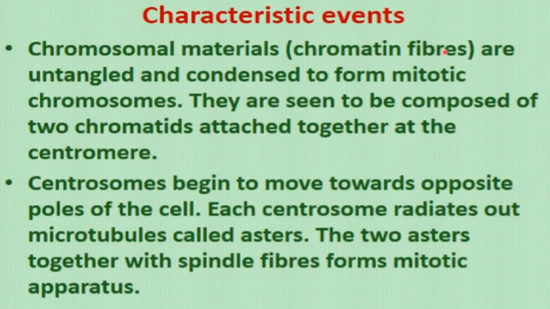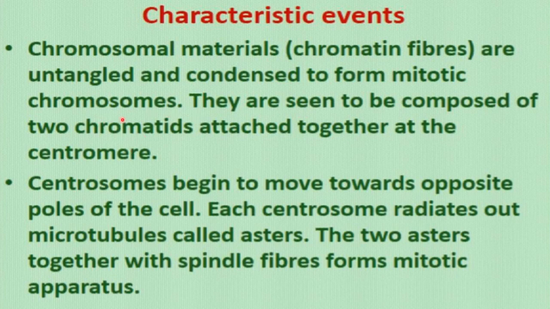These chromatin fibers are untangled and condensed to form mitotic chromosomes. Because these were in tangled form in interphase, now they will be untangled and condensed to take the shape of chromosomes. They are seen to be composed of 2 chromatids, because chromosomes are made up of 2 chromatids, 2 arm-like structures, okay?